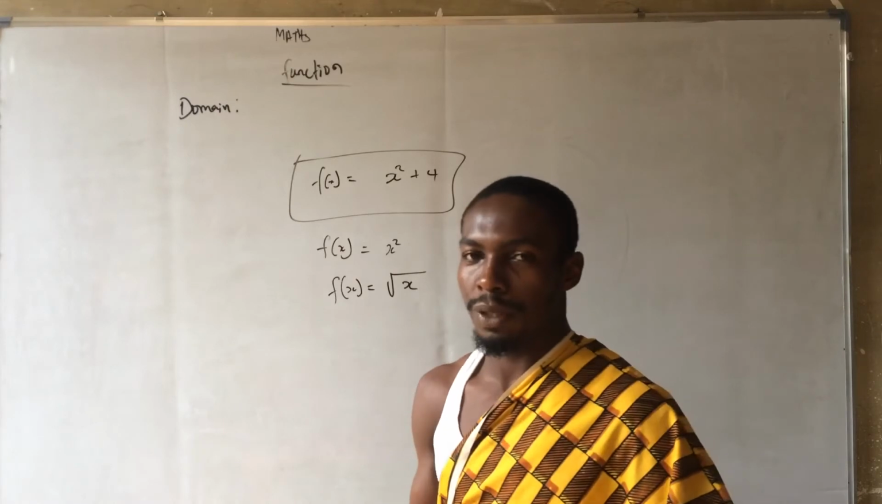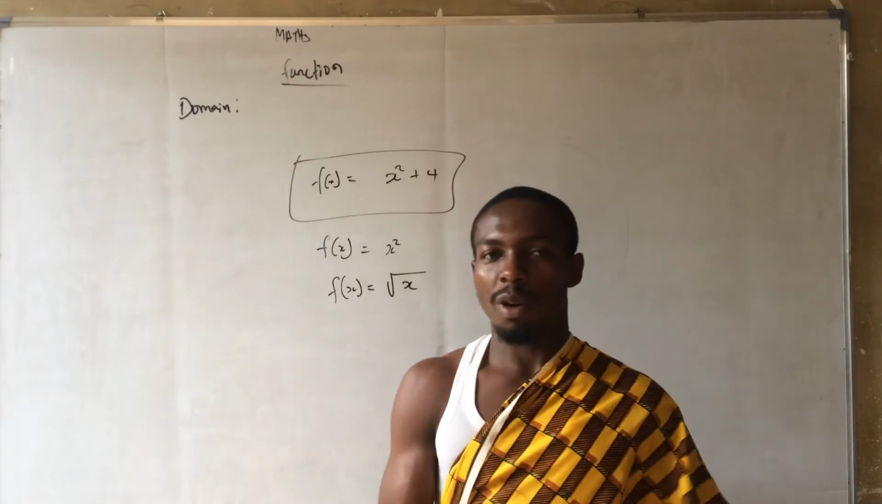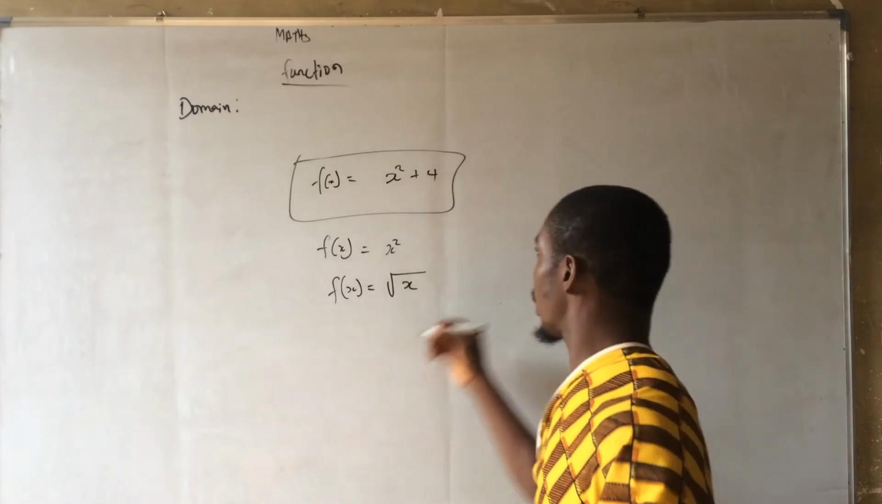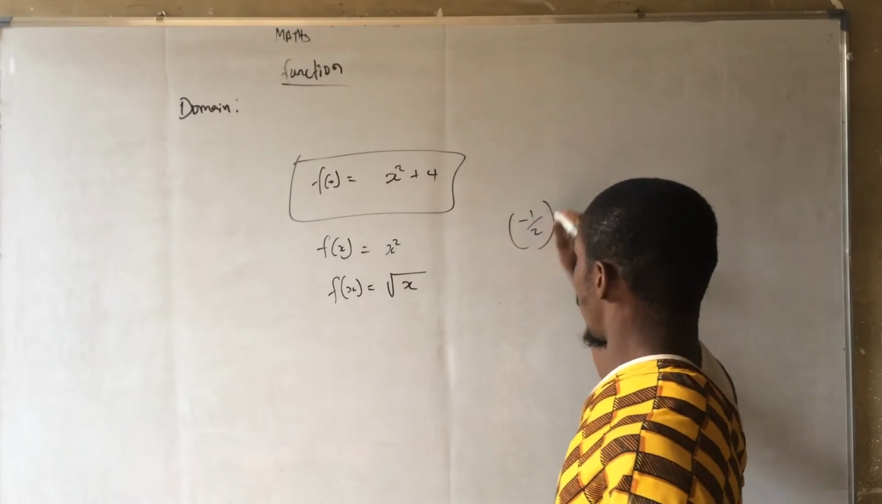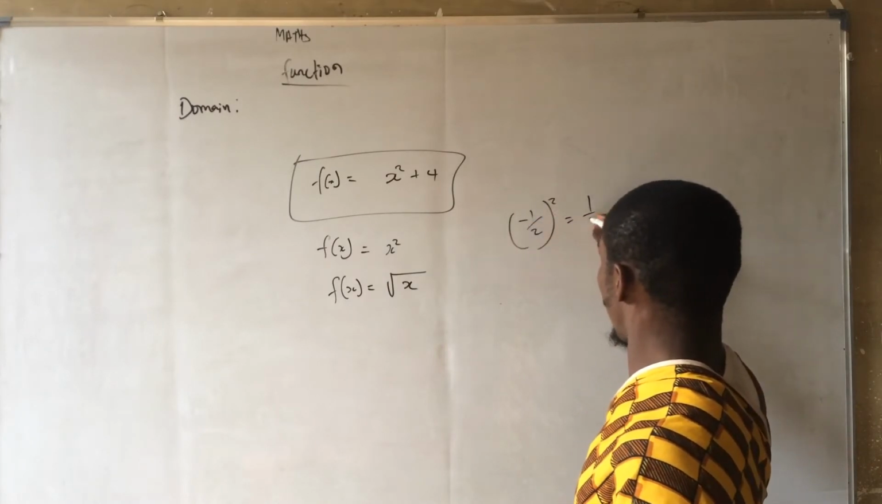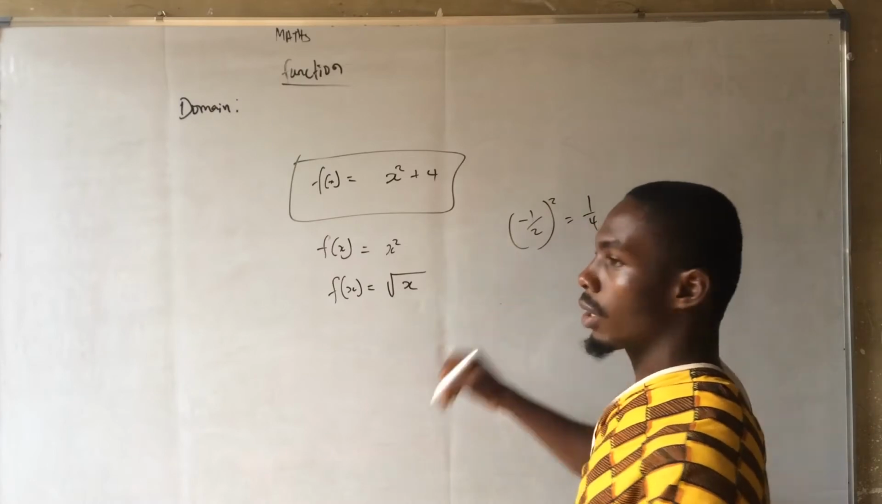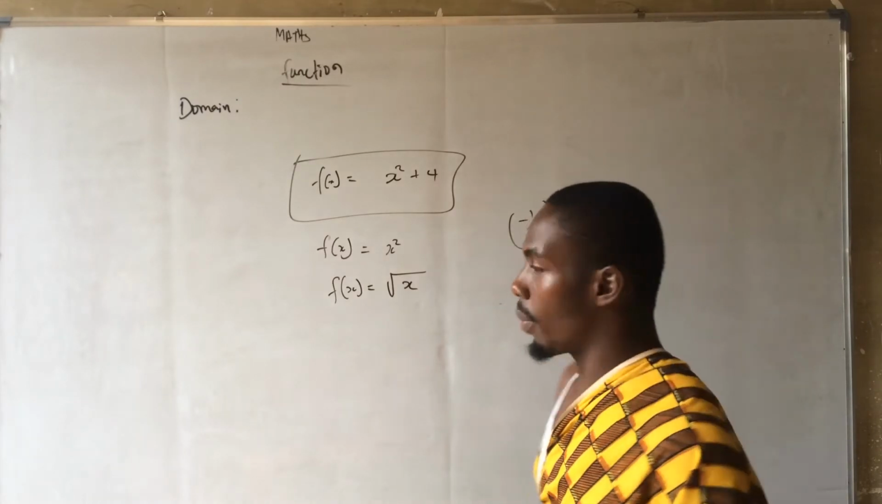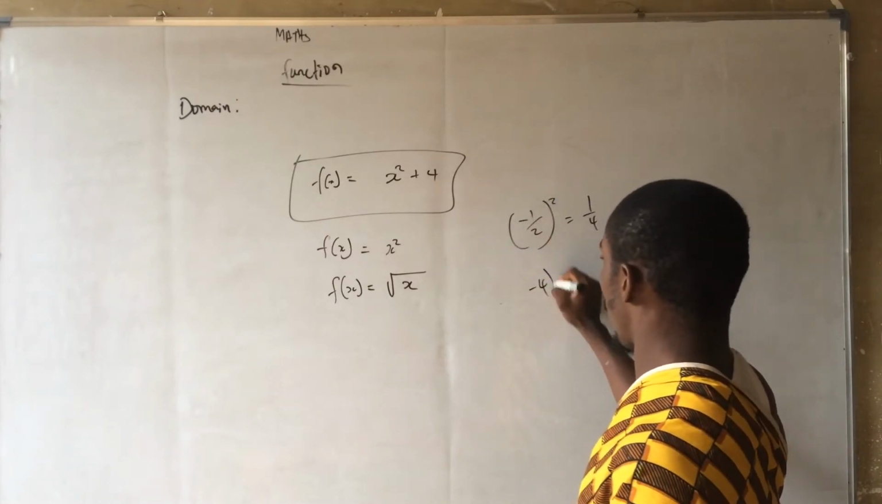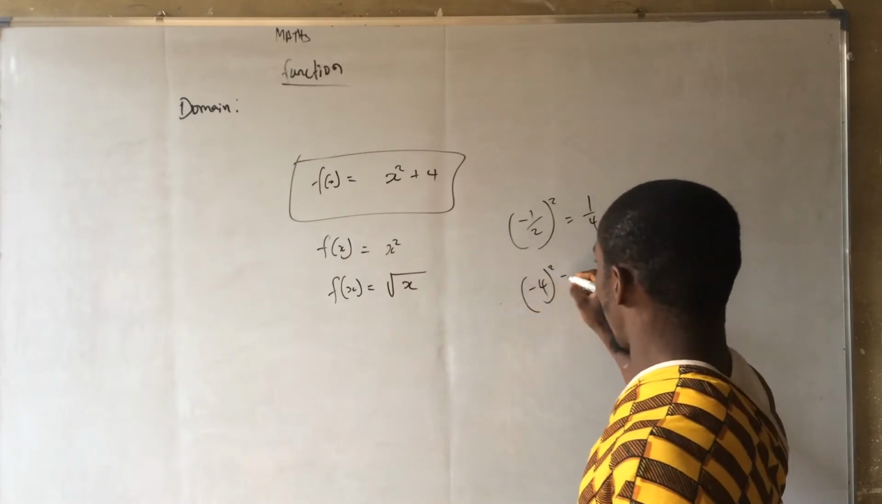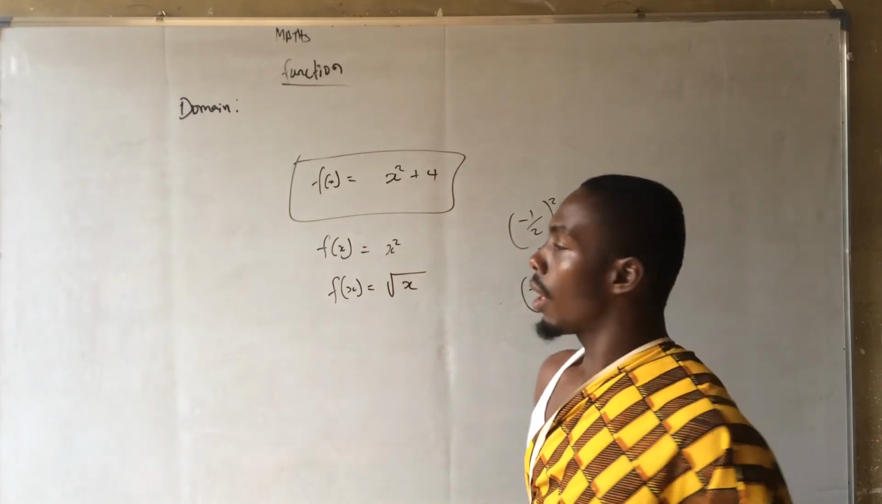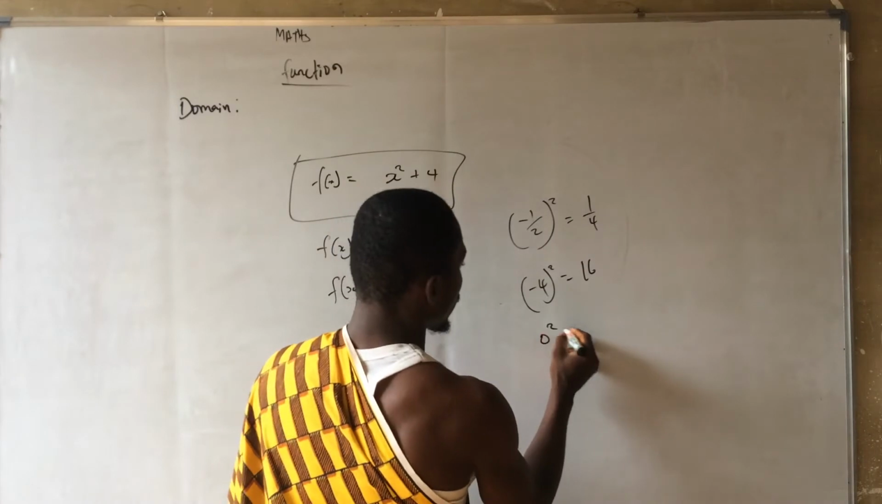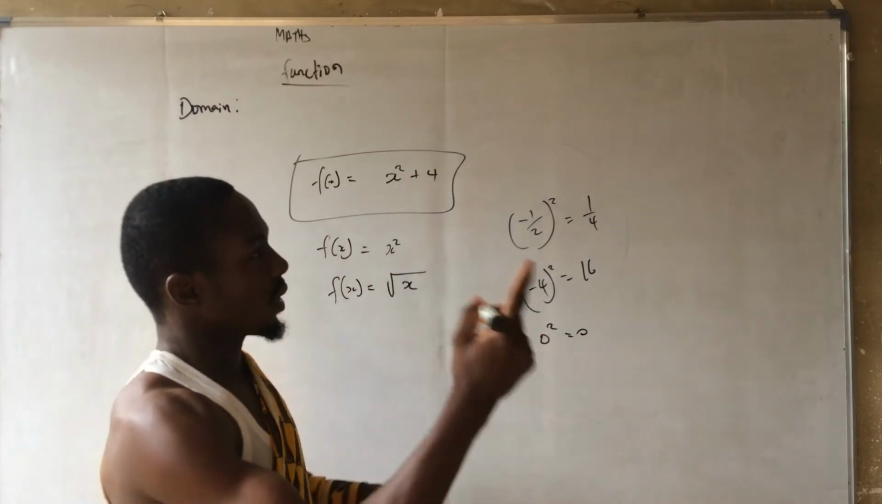Okay, let's prove it. Let's come from the negative side. Let's say negative 1 over 2. When you square negative 1 over 2, you have positive 1 over 4. Let's take a whole number, negative 4. When you square negative 4, you have positive 16. Let's go to 0. 0 squared is equal to 0. Let's go over to the positive side.